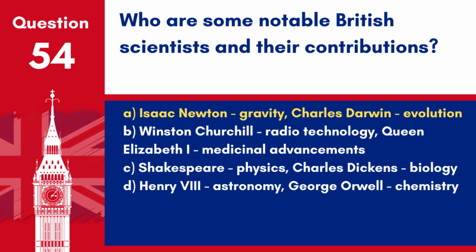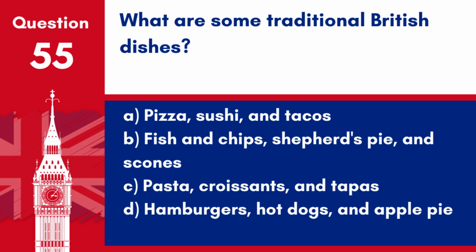Answer. A. Isaac Newton, gravity. Charles Darwin, evolution. Notable British scientists like Isaac Newton, who formulated the laws of motion and gravity, and Charles Darwin, who developed the theory of natural selection, have made significant contributions to science. Question 55. What are some traditional British dishes?